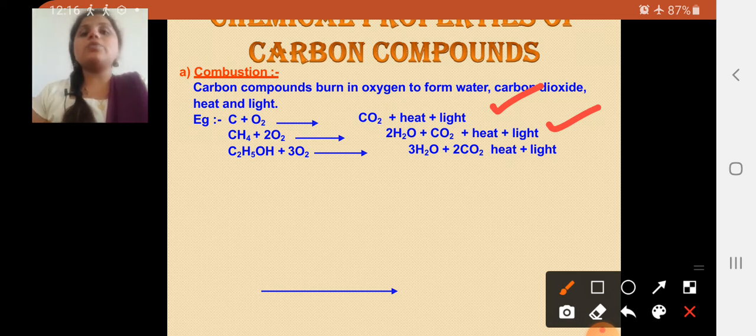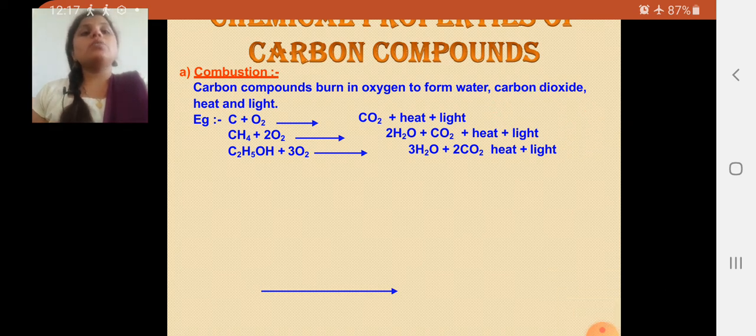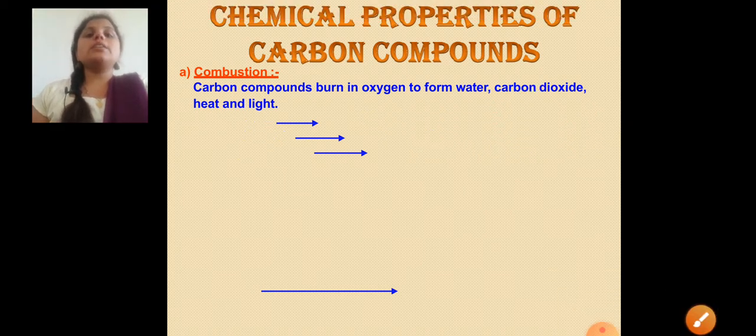Next is C2H5OH, that is ethanol, plus three molecules of oxygen. It gives three molecules of water plus two molecules of carbon dioxide. H2O is water and CO2 is carbon dioxide, with heat and light. So dear students, I hope you got the combustion process. Next we will discuss another concept,